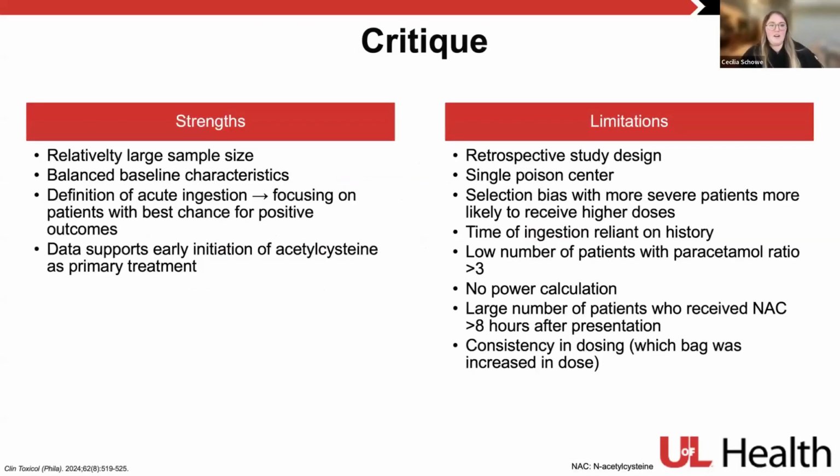So thinking about critique of this article, some strengths and limitations. I think a strength was a relatively large sample size when thinking about toxicology studies. They had almost 200 patients total and relatively balanced baseline characteristics between groups as far as concomitant co-ingestions. And really the only thing that was different between groups was how quickly patients got acetylcysteine, whether it was in that less than 8 hours.